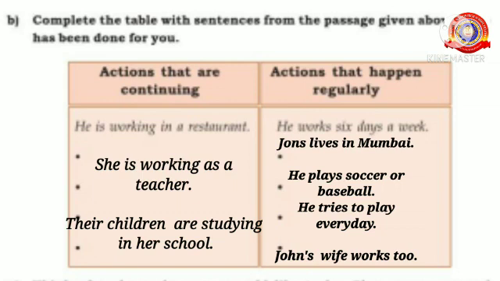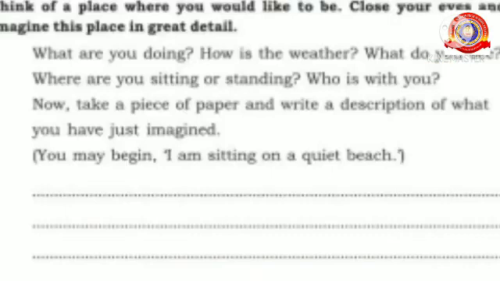Activity 3. Think of a place where you would like to be. Close your eyes and imagine this place in great detail. What are you doing? How is the weather? What do you see? Where are you sitting or standing? Who is with you? Now take a piece of paper and write a description of what you have just imagined. You can write the answers to the above questions here. Okay? You can start. I'm sitting on a quiet beach.